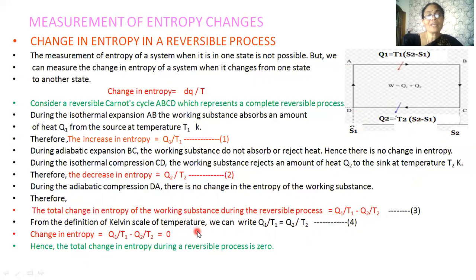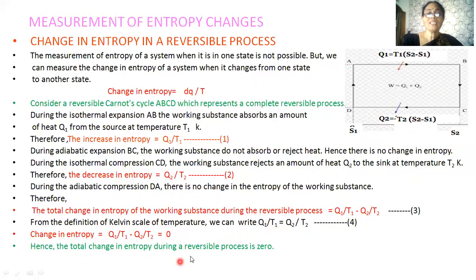But from the definition of the Kelvin scale of temperature, we know that Q1 by T1 is equal to Q2 by T2. So the change in entropy is 0. Hence, we can say that the total change in entropy during a reversible process is 0. So, in the measurement of entropy changes, we have calculated the total change of entropy during a reversible process by taking the Carnot cycle.